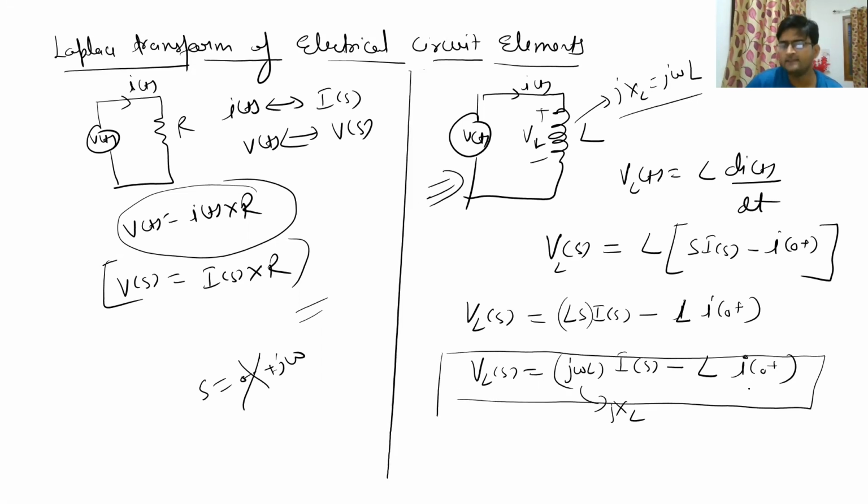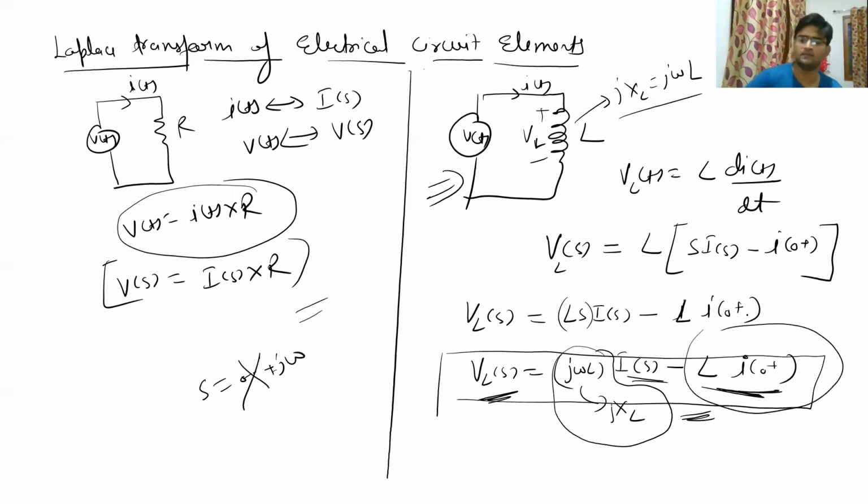Here, i(0+) is the initial value of current which was there in this particular inductor. How will it look? This is basically a KVL equation. VL(s) is the source, and this represents the inductor whose value is jXL, multiplied by the current I(s). Then you have to subtract the voltage value, since this is a voltage equation, whose value will be L i(0+).